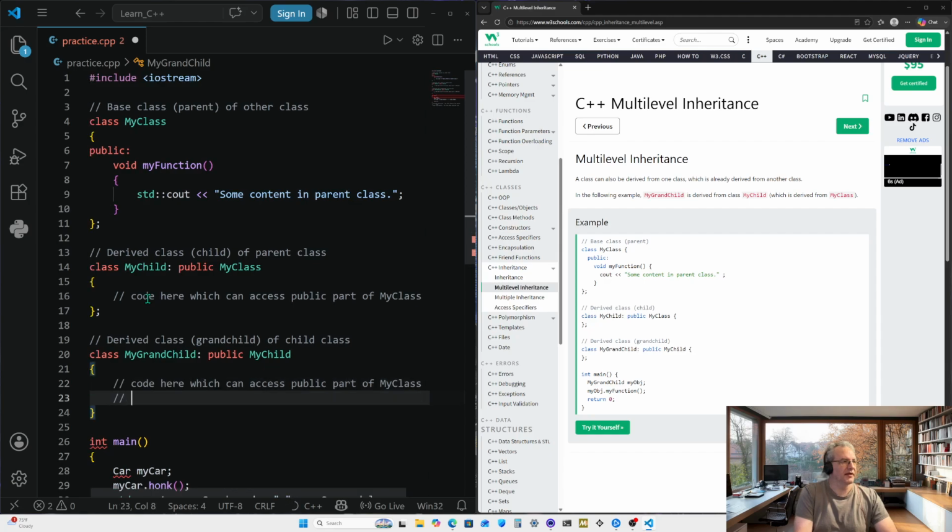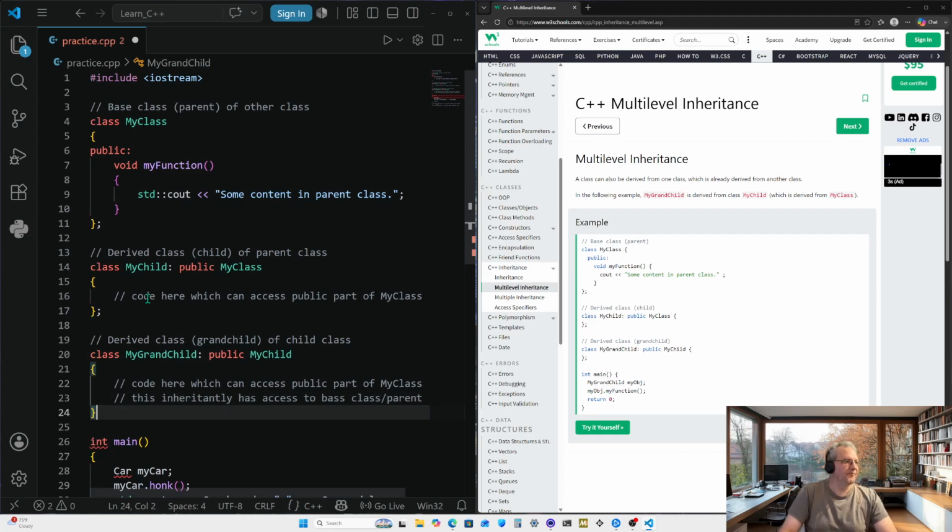I want to go ahead and add in there that this inherently has access. Okay, so this, and you gotta look up how to spell this. Inherently has access to base class slash parent. Okay, and then obviously a semicolon there to end that.